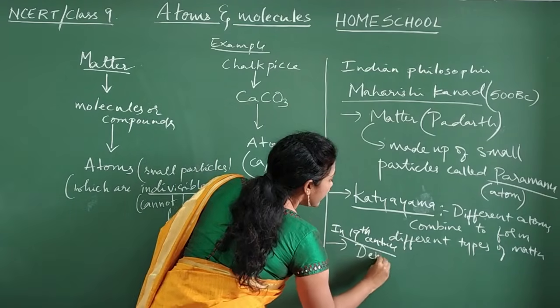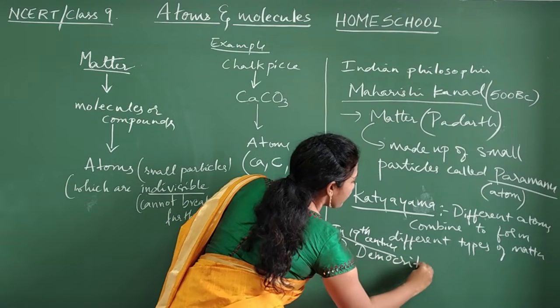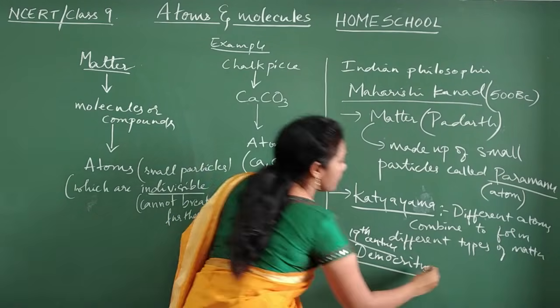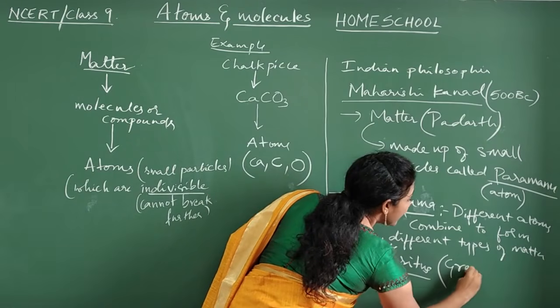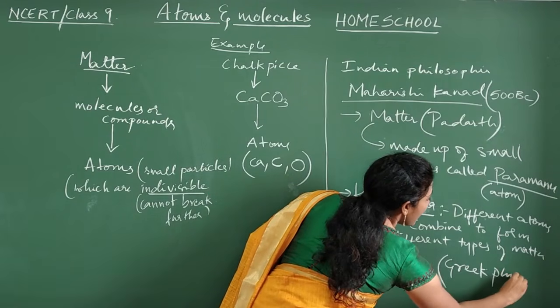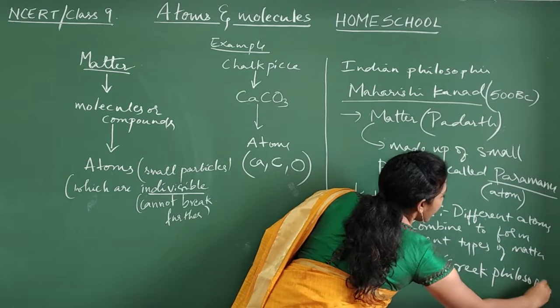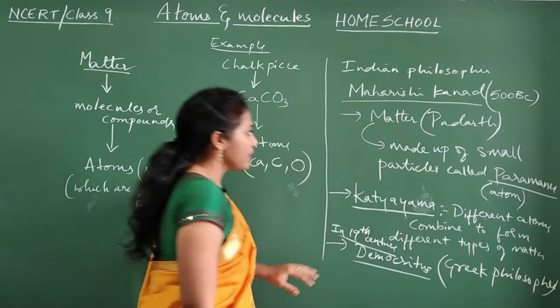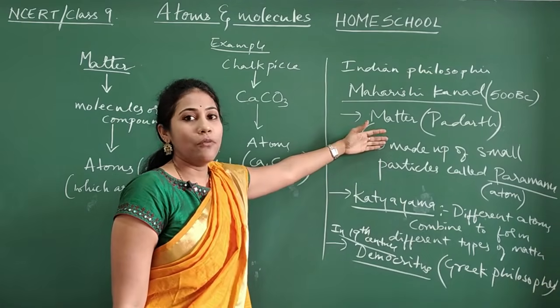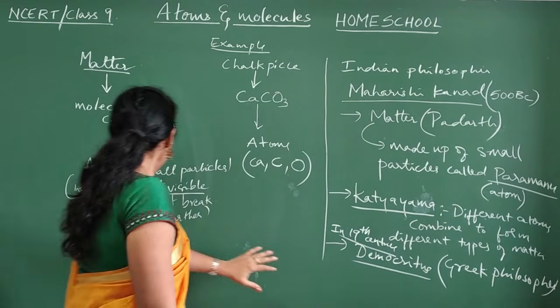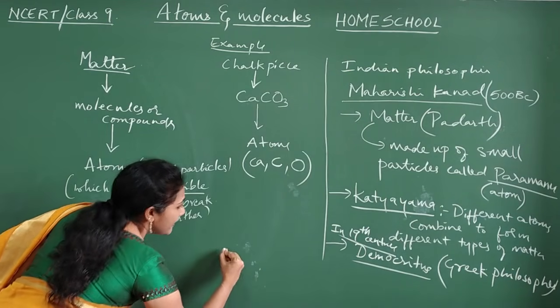Democritus. He is a Greek philosopher. Who is Democritus? A Greek philosopher, guys. What he said was the same statement. What did he tell? He said that the matter, I'll write the statement here.